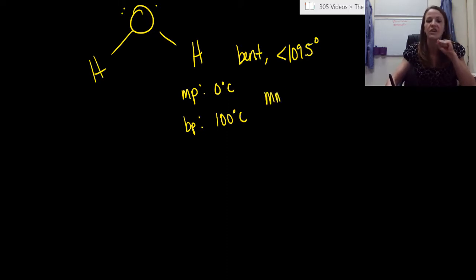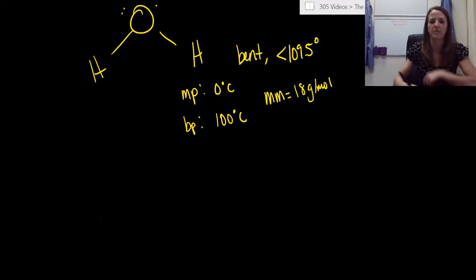So let's map this out and then compare it to two different things that are very, very similar to water because they have a very similar molar mass. Okay, so we're just going to compare things based on this. So the molar mass of water is about 18 grams per mole. About. Not perfect, but about.